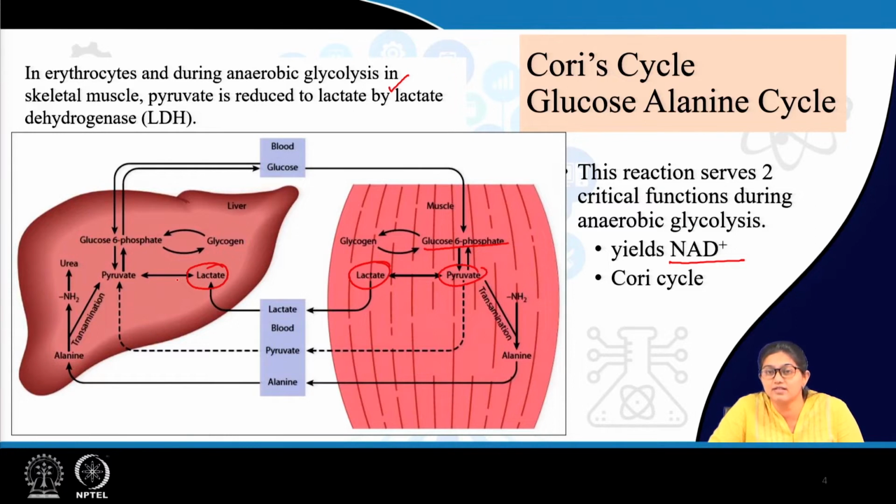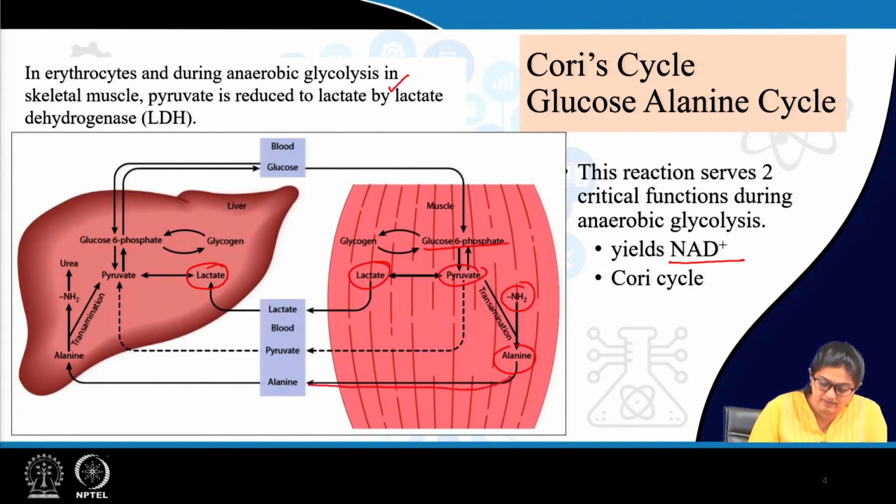Now, how does this happen? Via degradation of protein there is production of amino acids, and there is also production of ammonia from the deamination of those amino acids. So, there is accumulation of ammonia which should be cleared, as well as amino acids like alanine should be utilized in such a way that they can contribute to production of glucose. Now, what happens? Once again this alanine can be transported via circulation to liver.